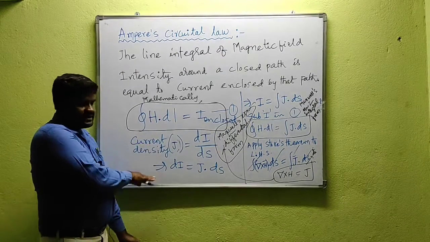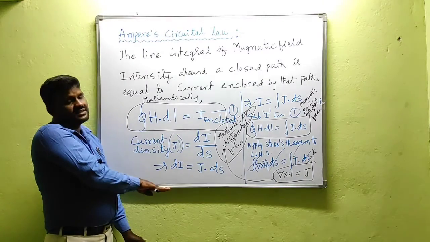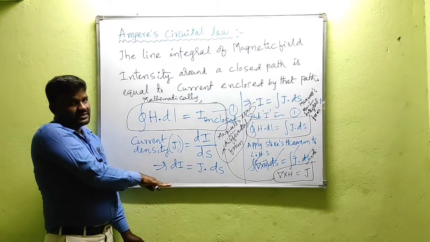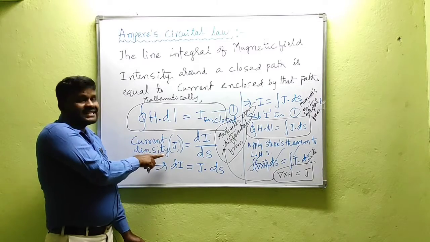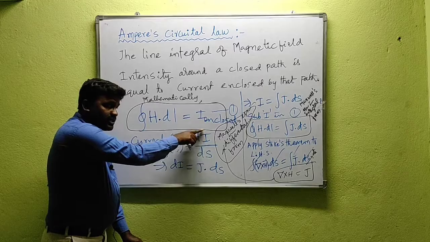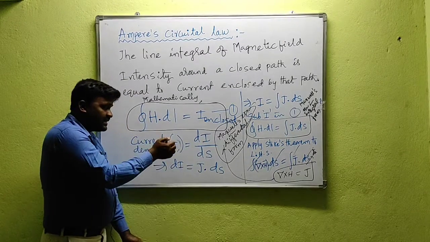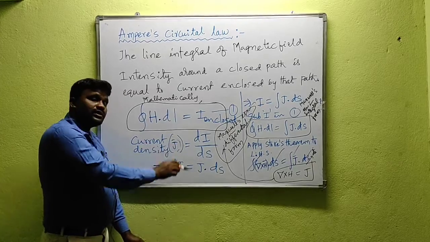Next we have current density. Flux density is defined as flux per unit surface area. Surface charge density is defined as charge per unit surface area. Similar to that, current density is defined as current per unit surface area. If this area changes, the current passing through that area also changes. Current density is represented by J, so J bar equal to di by dS.